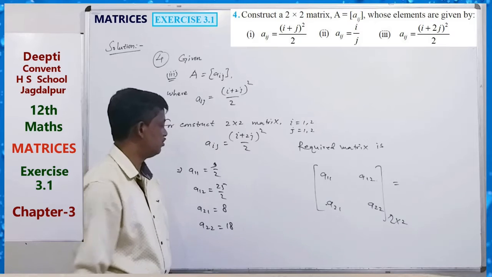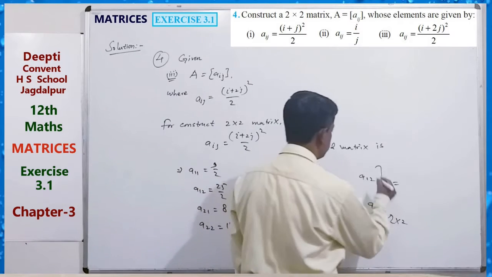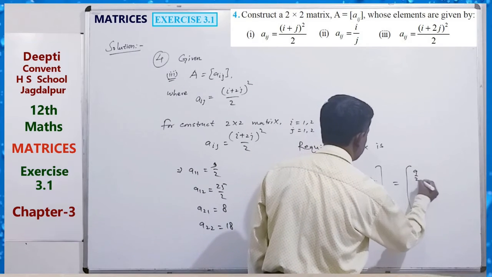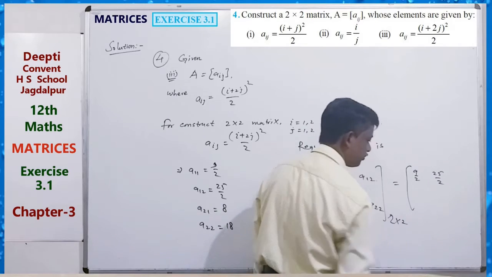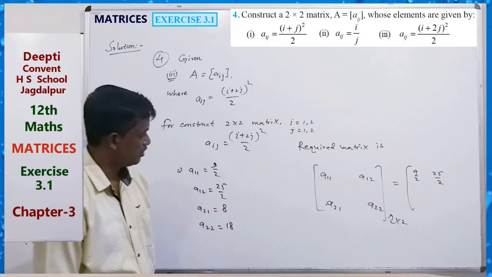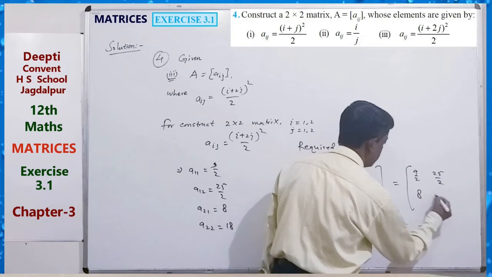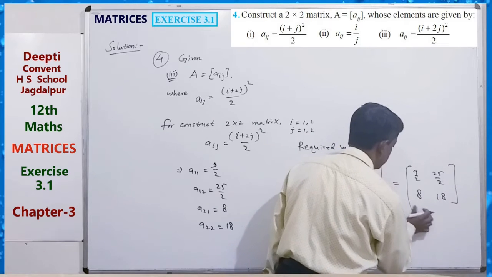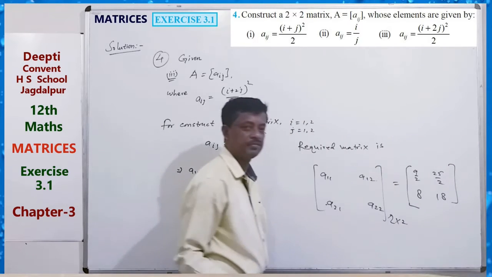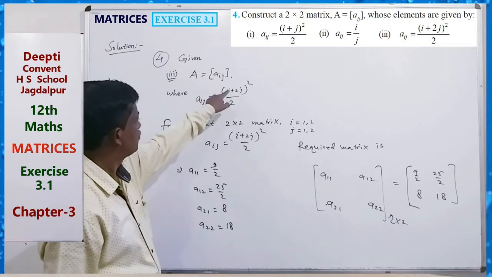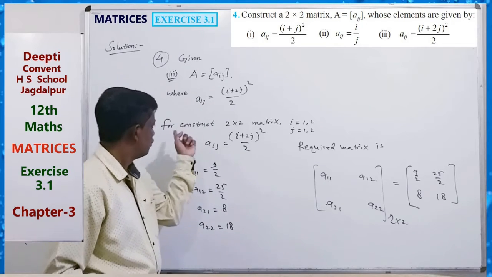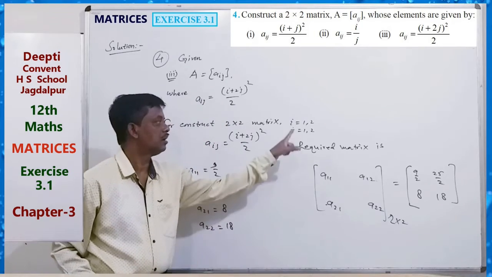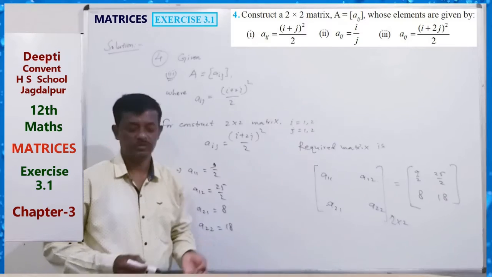So this will be the matrix: 9 by 2, 25 by 2, 8, 18. So you can write like this. Just put the values. It is 2 by 2, that is why I equals 1 to 2 and j equals 1 to 2.